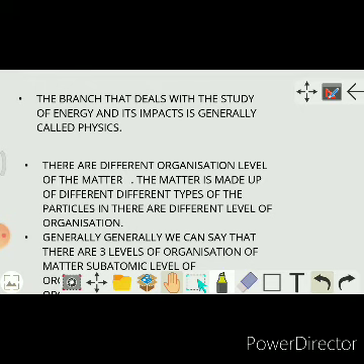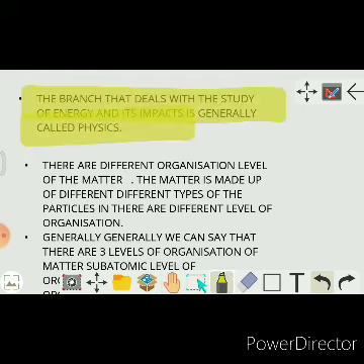Now another thing which is related to energy: the branch of science that generally deals with energy and its impact is known as physics, right?